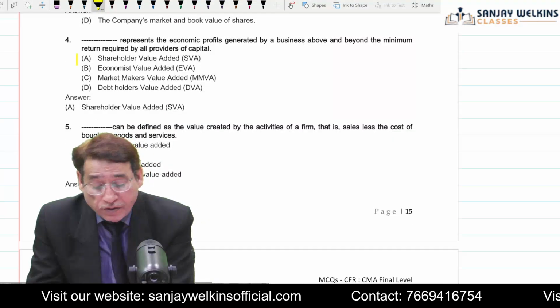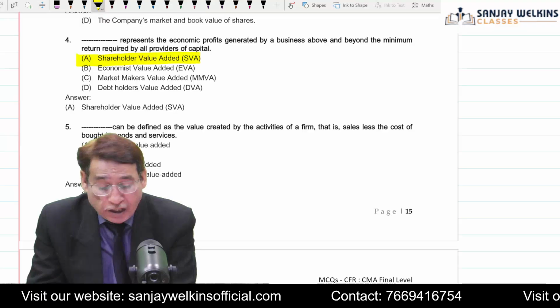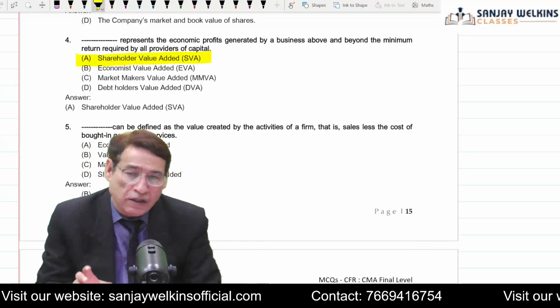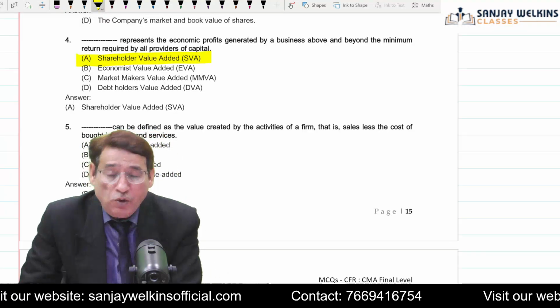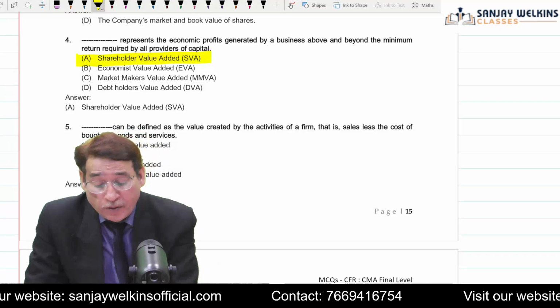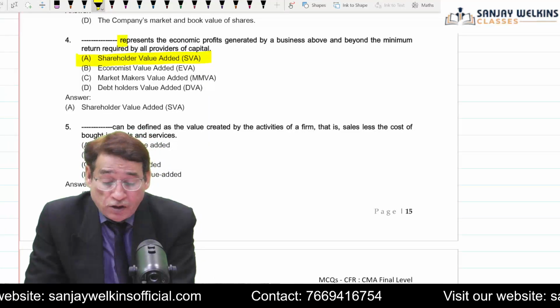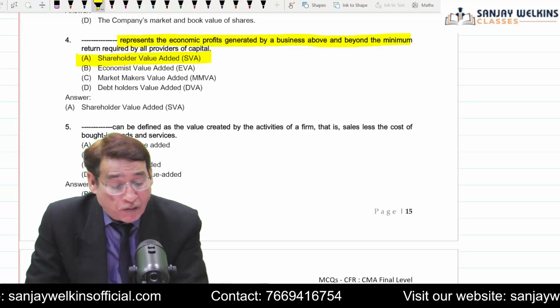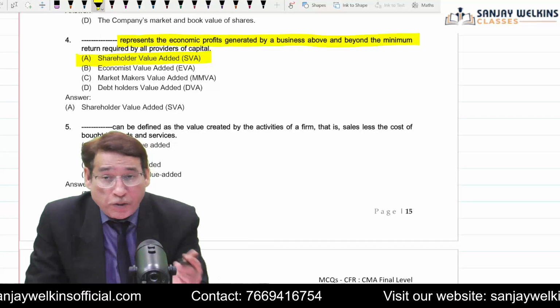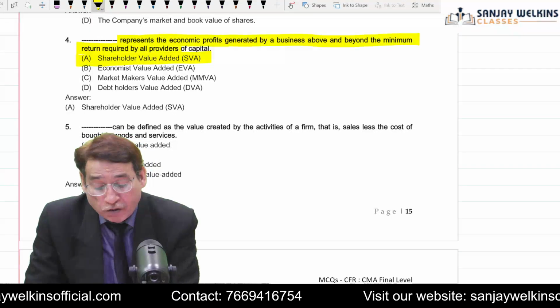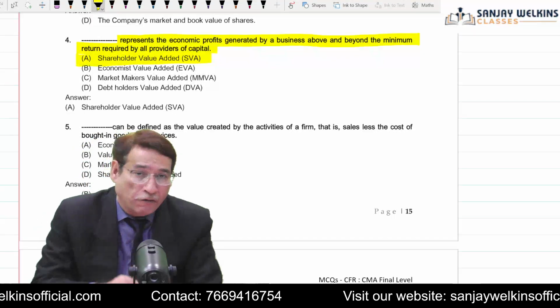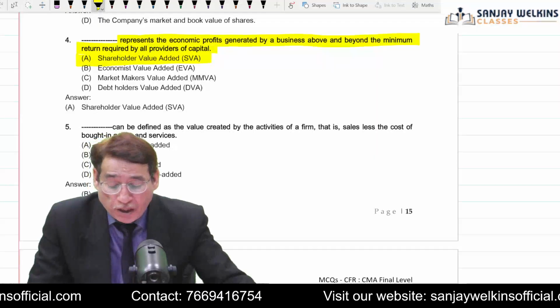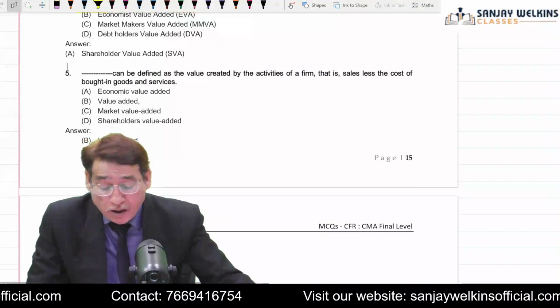Then there is a concept by the name of shareholders value added. Hardly 2-3 lines are given in your module. So you need to know, perhaps an MCQ may be asked. So shareholders value added represents the economic benefits generated by a business above and beyond the minimum return required by all providers of capital. So this is what we mean by shareholders value added.